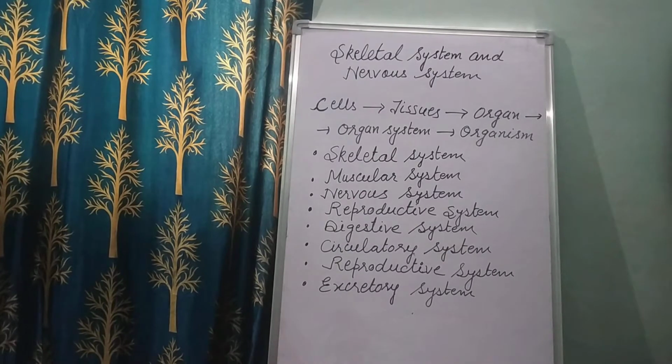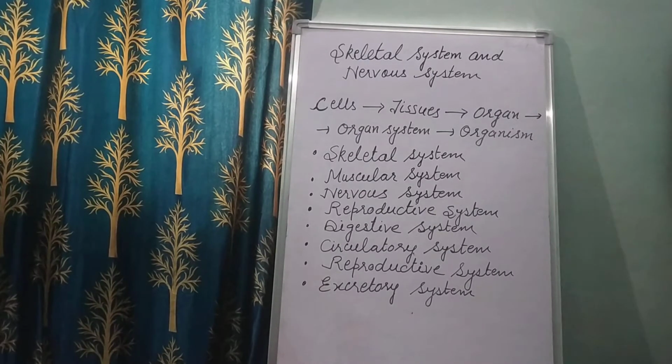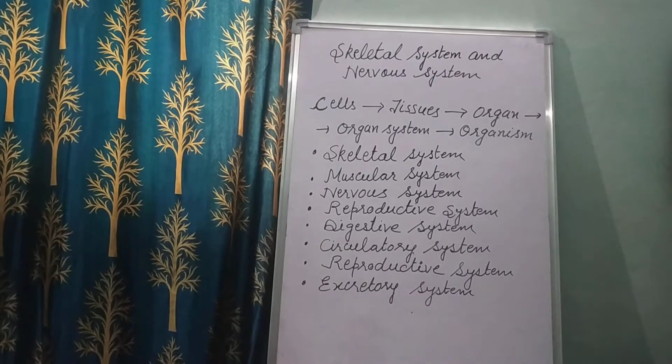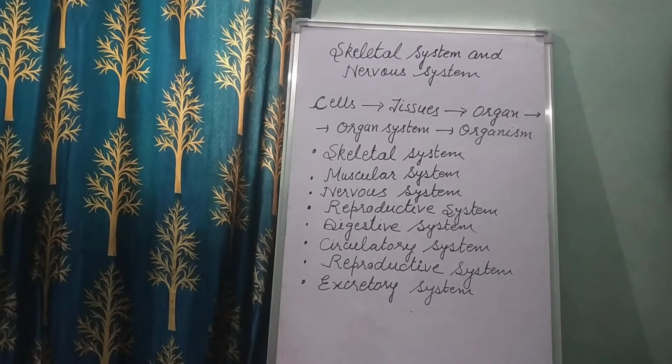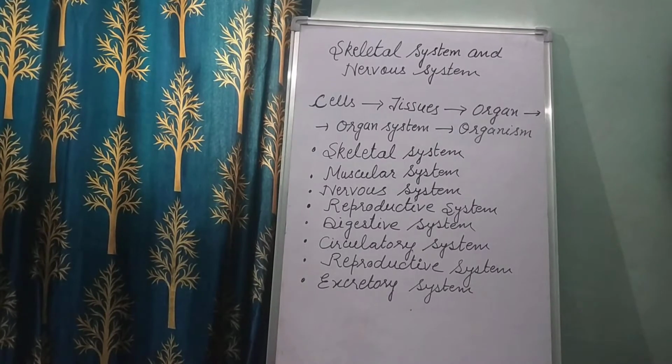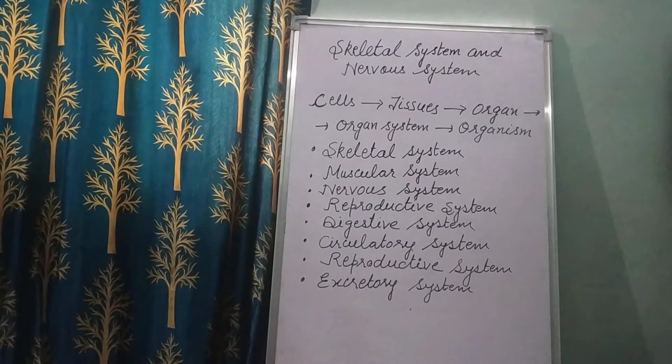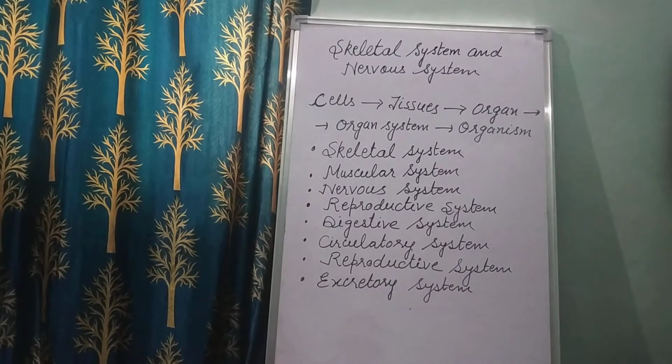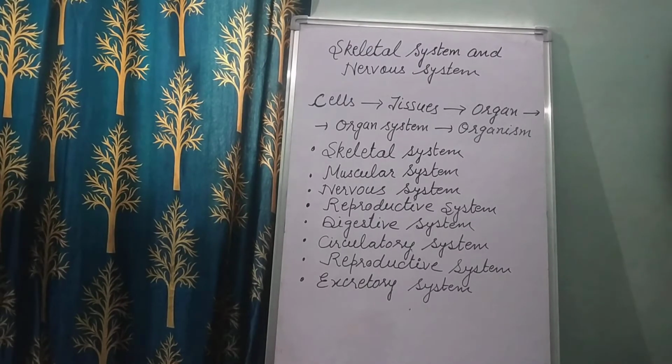Now moving to the next one, that is the muscular system. Children, all our muscles together form the muscular system. These muscles cover the skeleton. They are attached to the bones. When muscles move, they pull the bone. And you use both your muscles and bones to move, right? So muscles help to move the different parts of the body, and there are more than 600 muscles in a body. How many muscles are there? There are more than 600 muscles in a body, right?